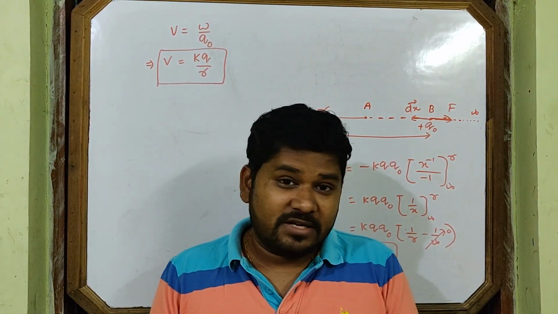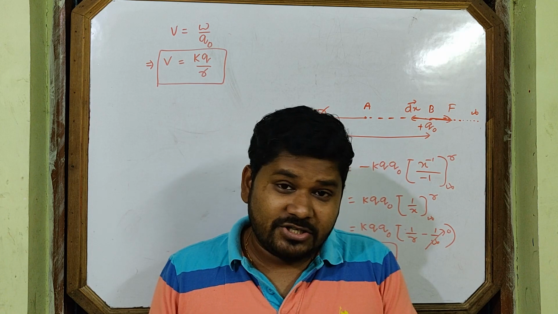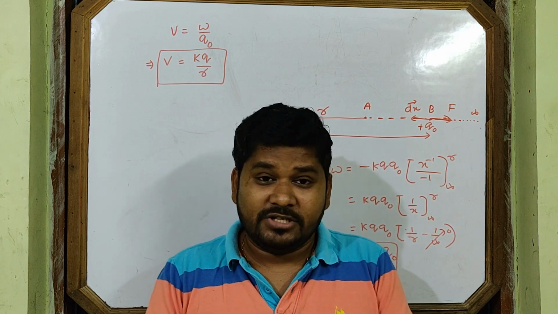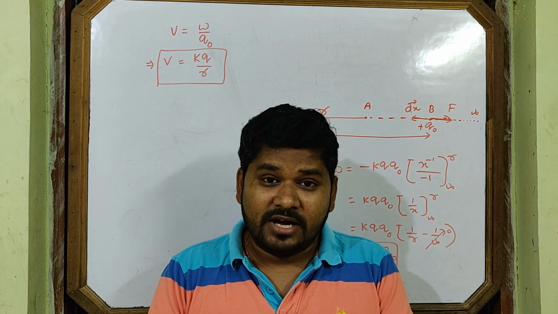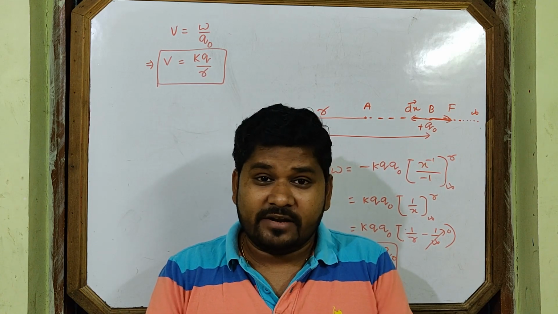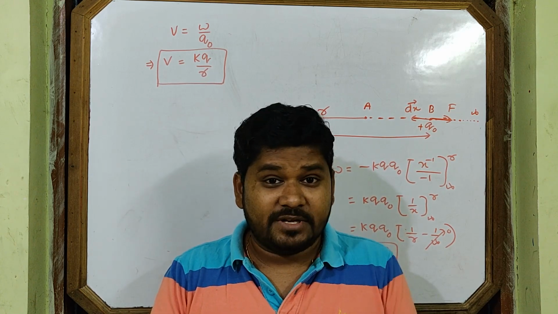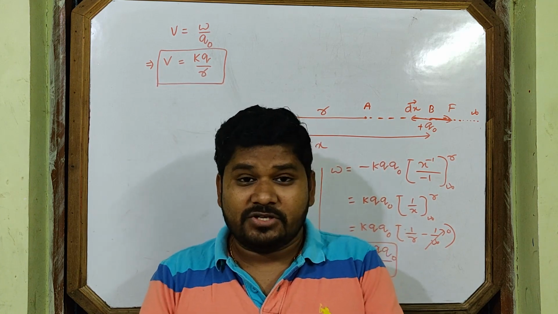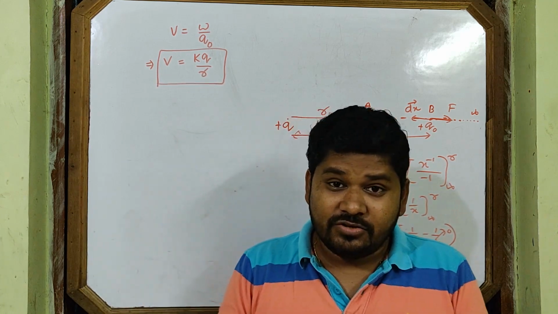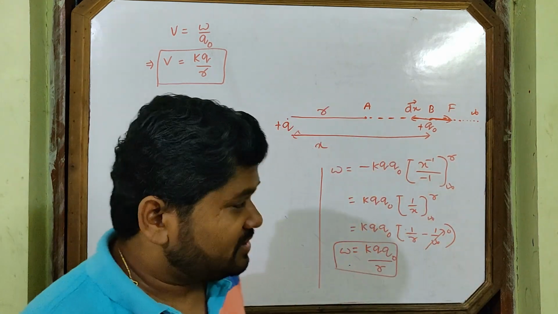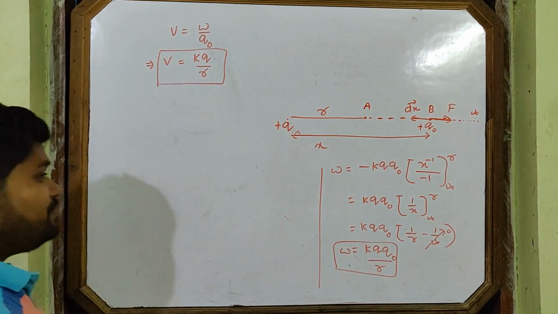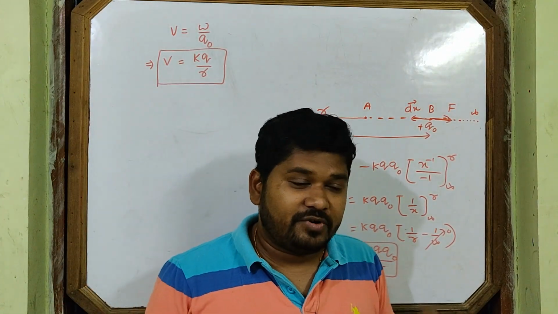Also, in potential, minus is always less than plus because it is a scalar, not a vector. In force, minus and plus have no less or greater meaning, but in potential minus is less than plus. And 0 is greater than negative potential. So this is about the positive and negative sign of potential.